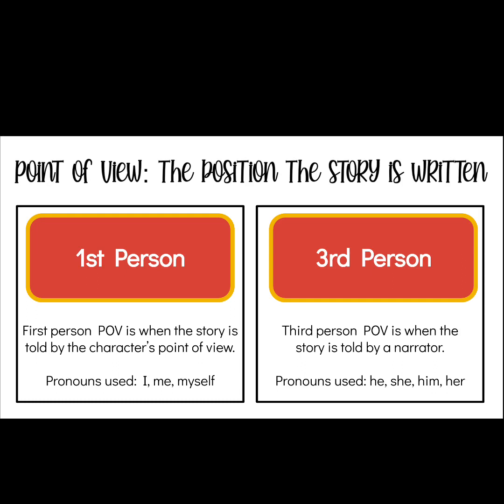First person point of view is when the story is told by the character's point of view. You'll see pronouns being used: I, me, myself. When third person point of view is being used, that is when the story is told by a narrator, and the pronouns used there will be he, she, him, her, or names.